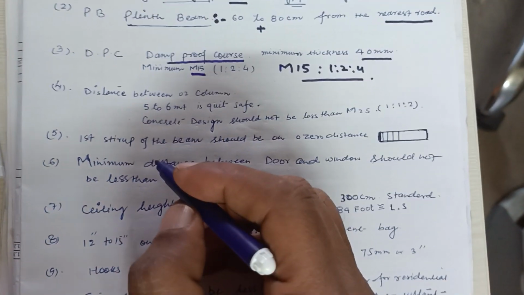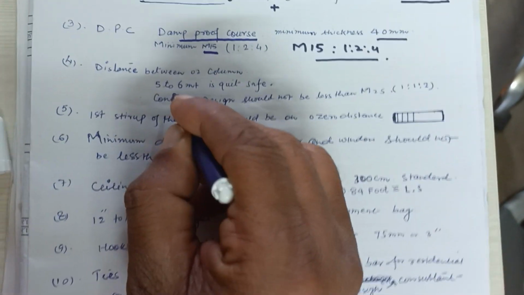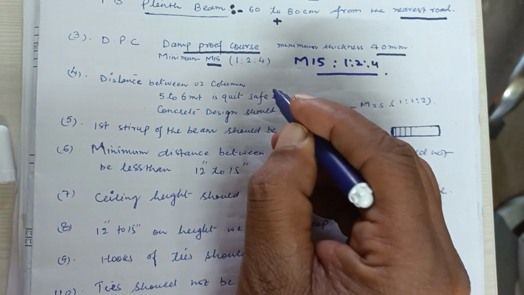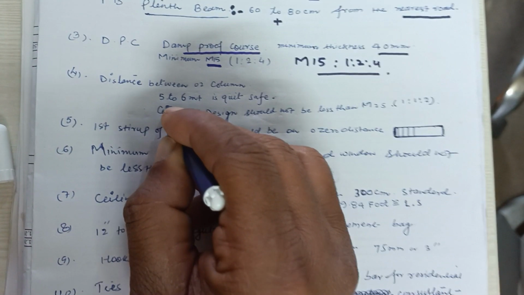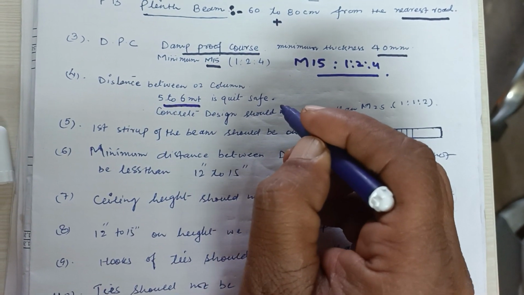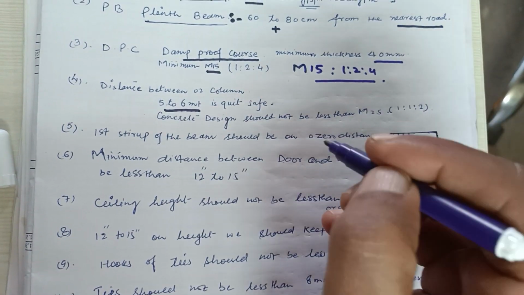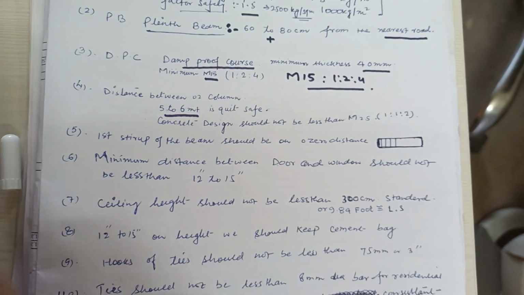Okay. Now the distance between two columns. Basically it depends on design, but for basic information, not less than 5 to 6 meter between two columns. This is quite safe.